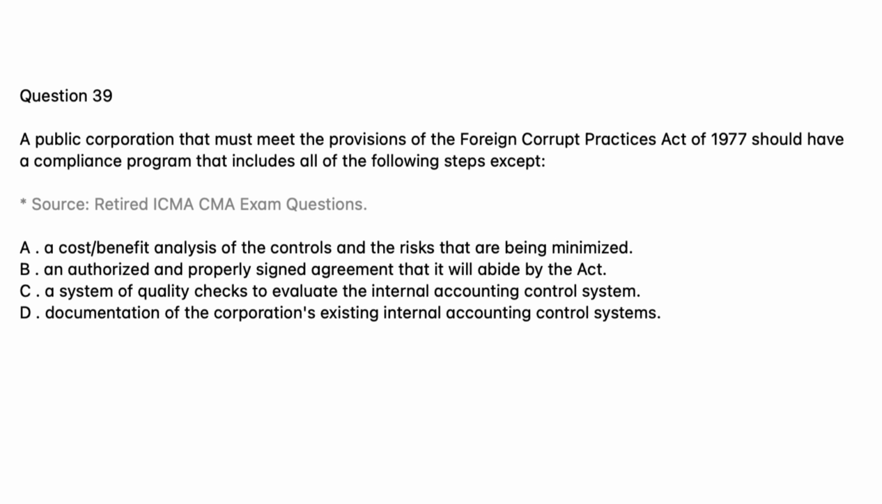Question 39. A public corporation that must meet the provisions of the Foreign Corrupt Practices Act of 1977 should have a compliance program that includes all of the following steps except (source: retired ICMA CMA exam questions). A. A cost/benefit analysis of the controls and the risks that are being minimized. B. An authorized and properly signed agreement that it will abide by the Act. C. A system of quality checks to evaluate the internal accounting control system. D. Documentation of the corporation's existing internal accounting control systems.